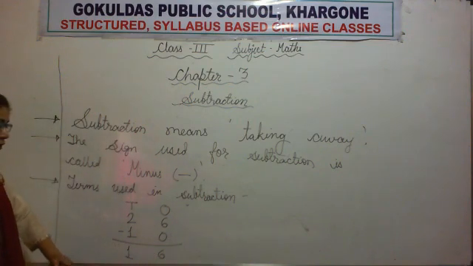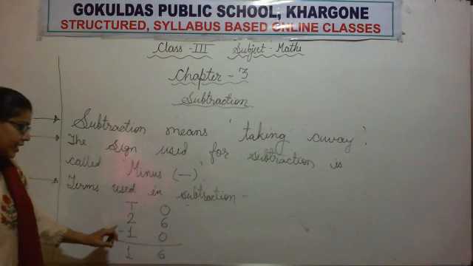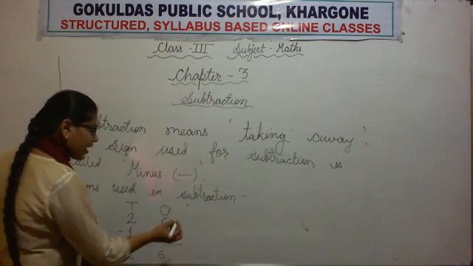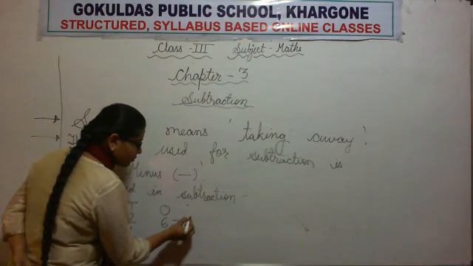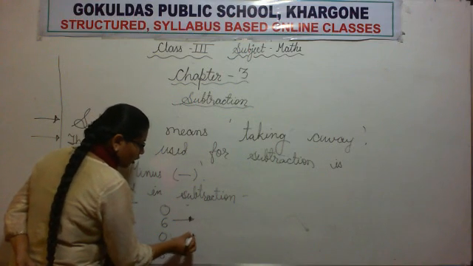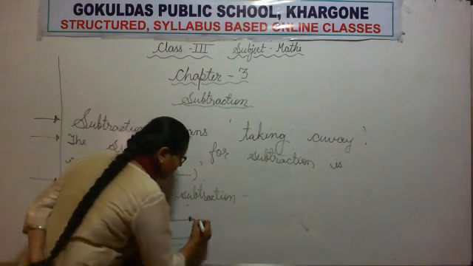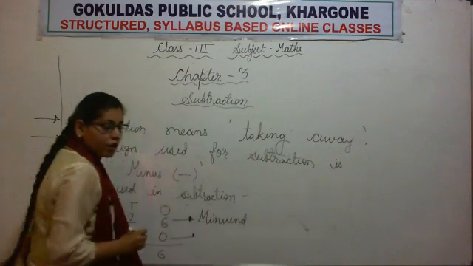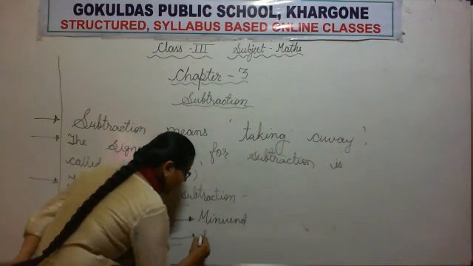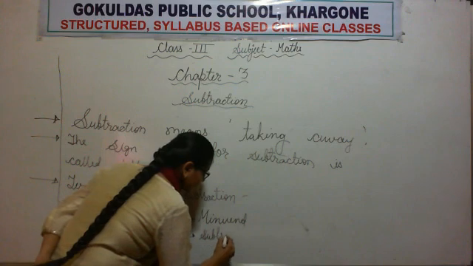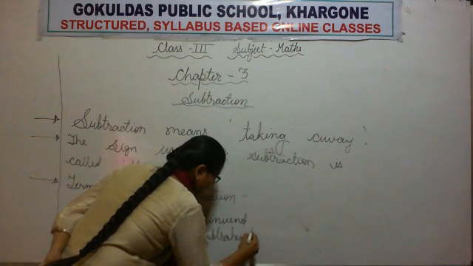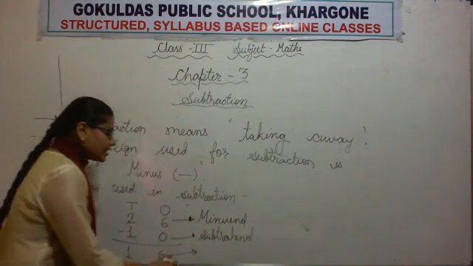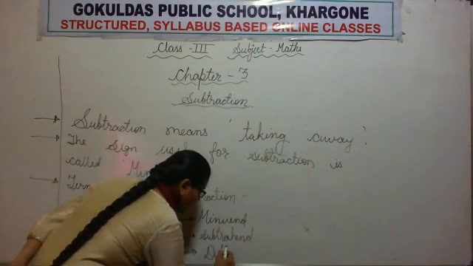We will see how we got 16 by subtracting 10 from 26. We will learn that later. Here we are just writing terms only, okay? So, what do we call the bigger number? Very good, we call it minuend. What do we call the smaller number? We call it subtrahend. And what do we call the result? Yes, we call it difference. So, we will write difference for it.